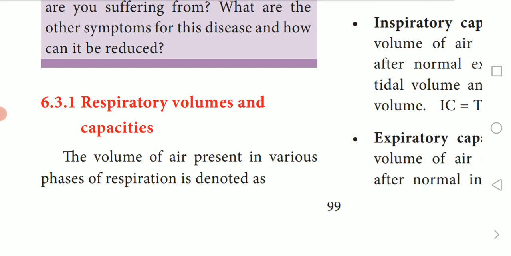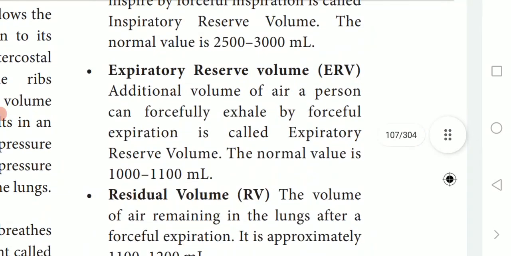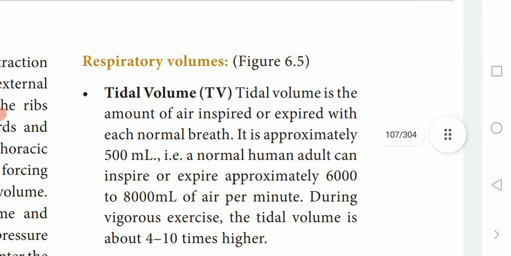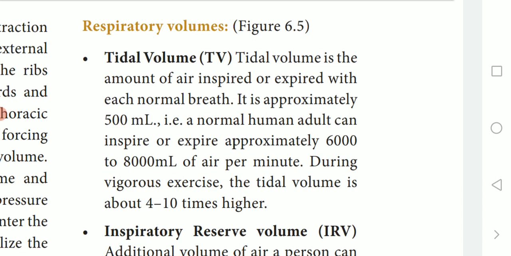The volume of air present in various phases of respiration is called respiratory volume. How can these respiratory volumes be calculated or measured? There are a few ways. We'll see what is TV, that is tidal volume. Here, TV means the tidal volume, which is the amount of air inspired or expired with each normal breath. That is what we call tidal volume.